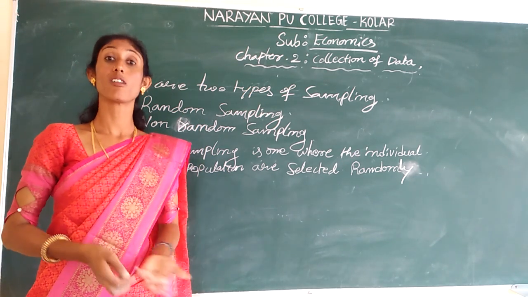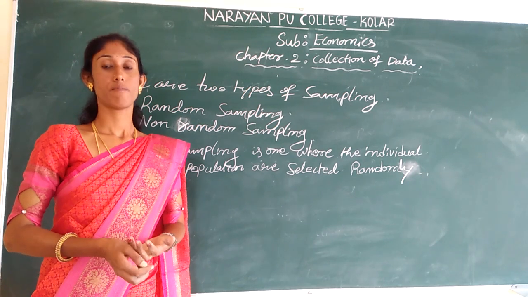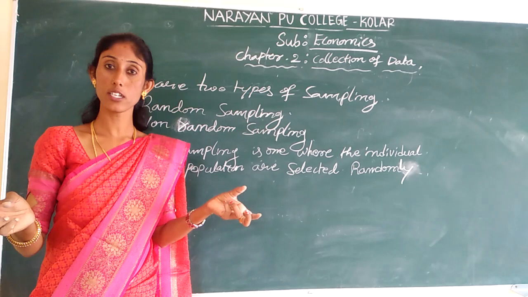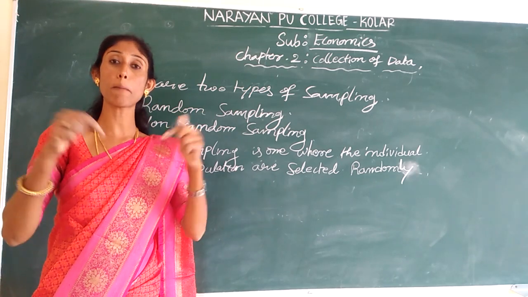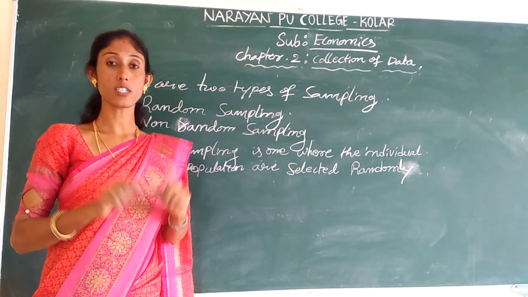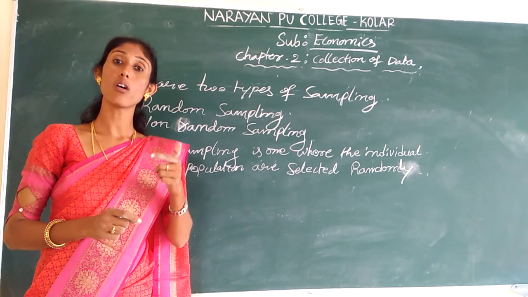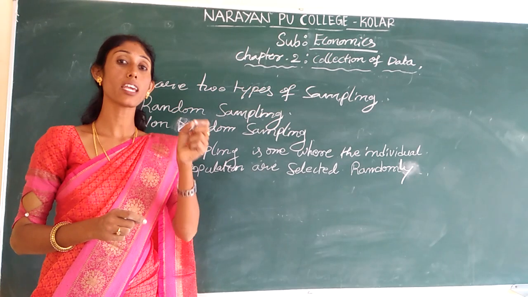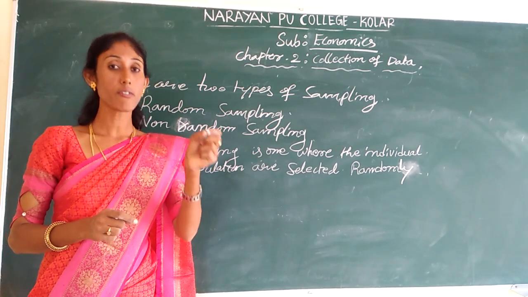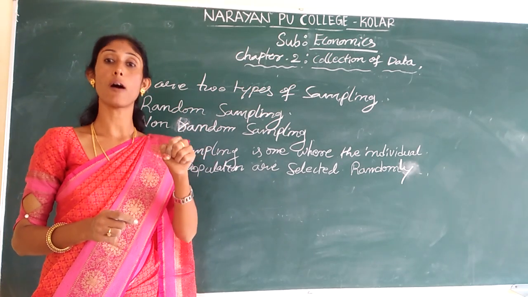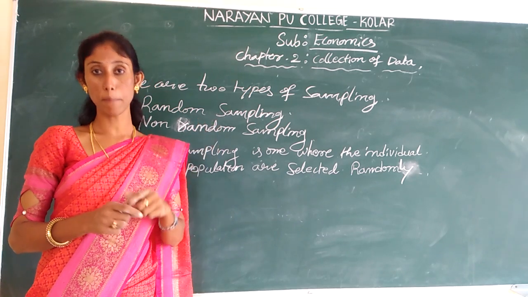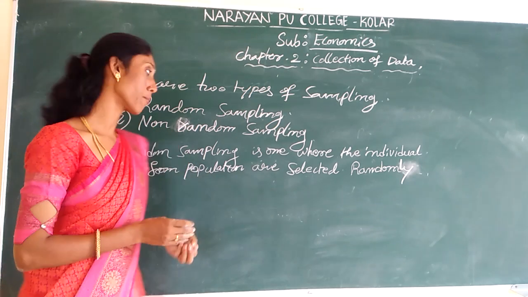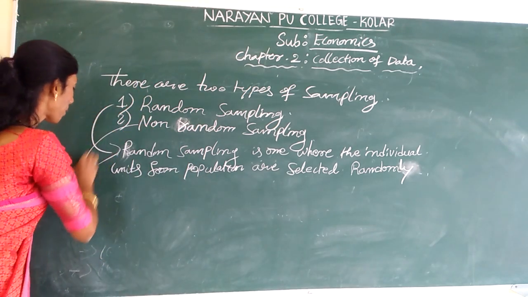You will select non-randomly, and we won't provide an equal opportunity to the universe to be a part of the sample. That's why it is called non-random sampling. Non-random sampling means there won't be an equal opportunity for every individual to be a part of the sample. That is called non-random sampling. Take the meaning of non-random sampling.